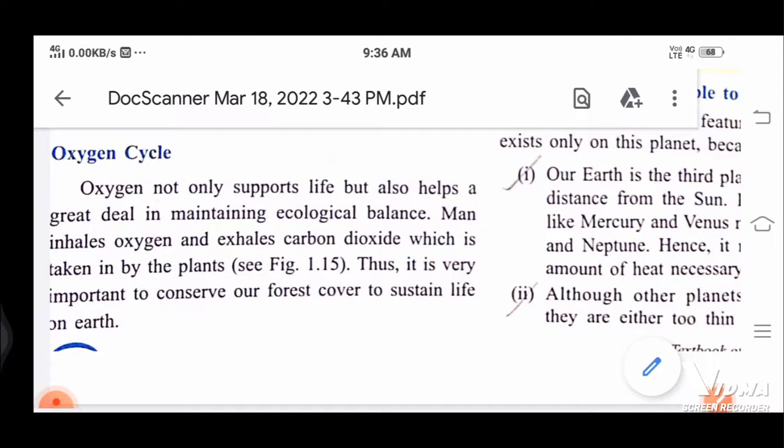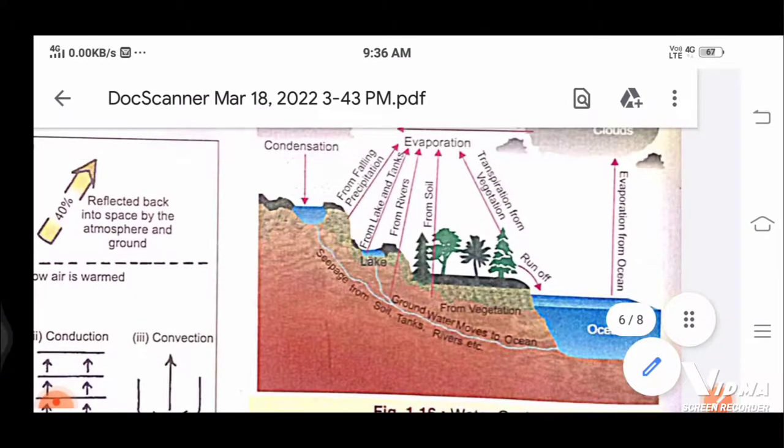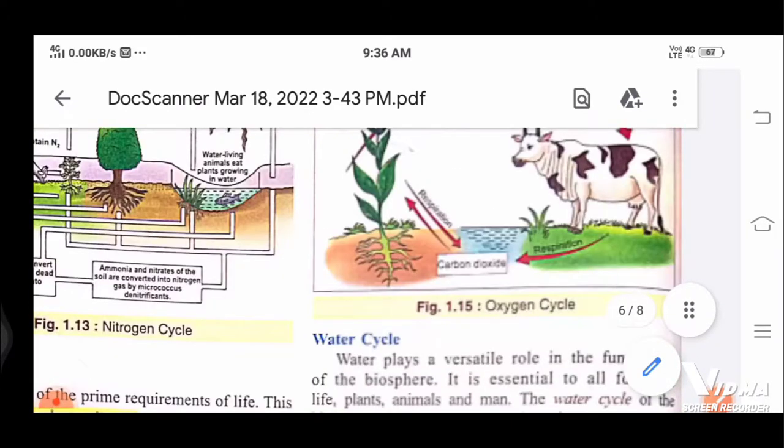They are saying that it is very important because oxygen is the only source for life. It supports life, so it is very important to conserve our forests. There is a lot of deforestation now occurring, so it is very bad because humans would be affected. Here they have explained it a bit.